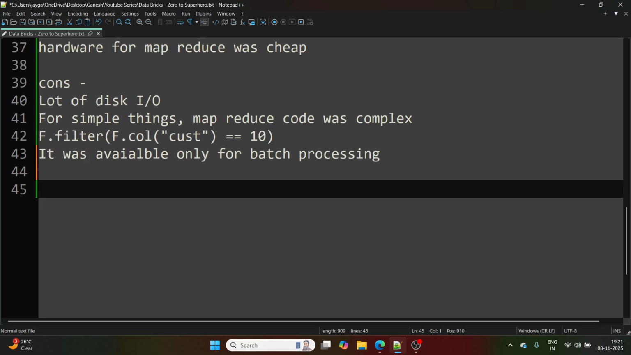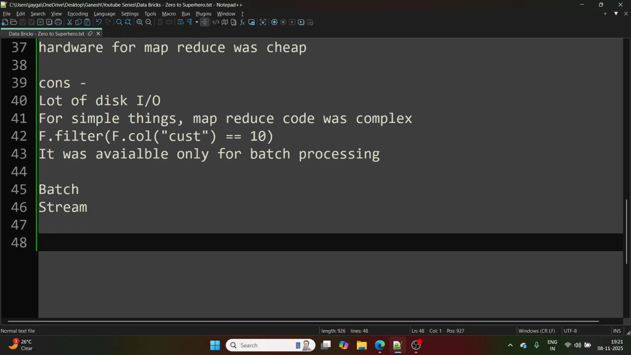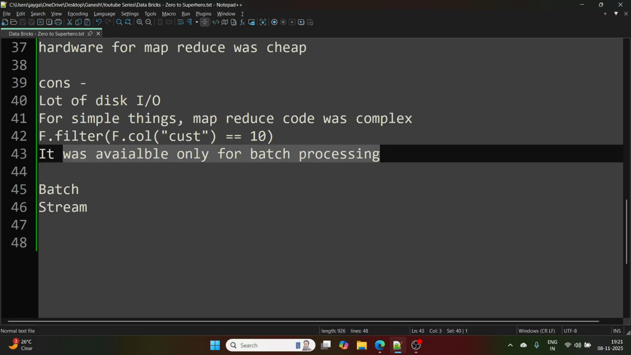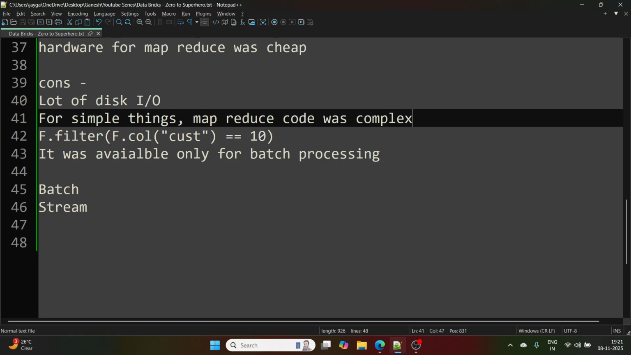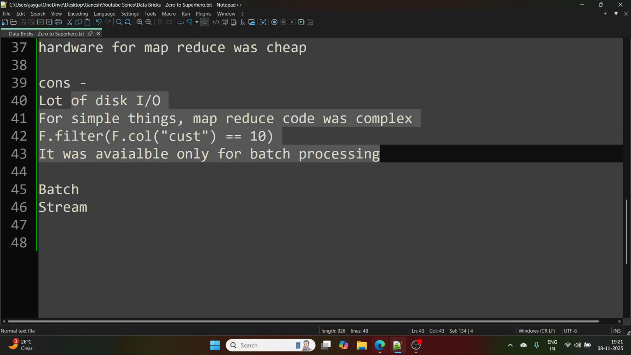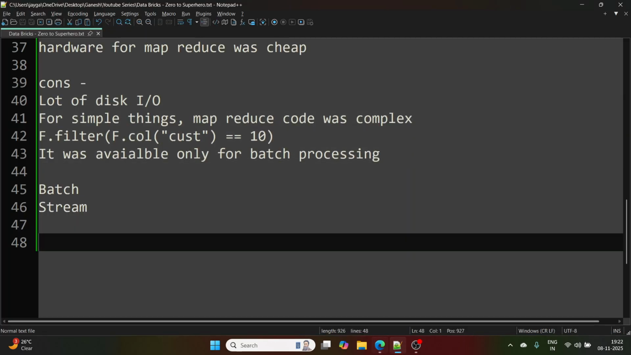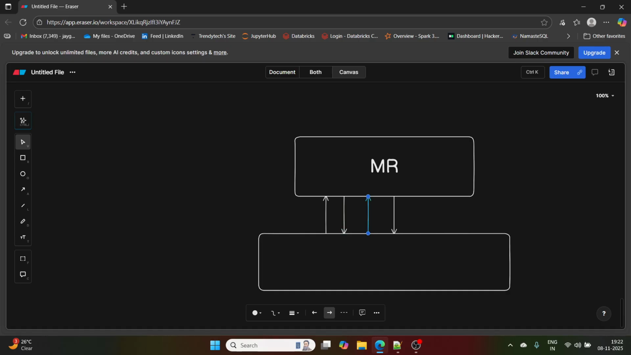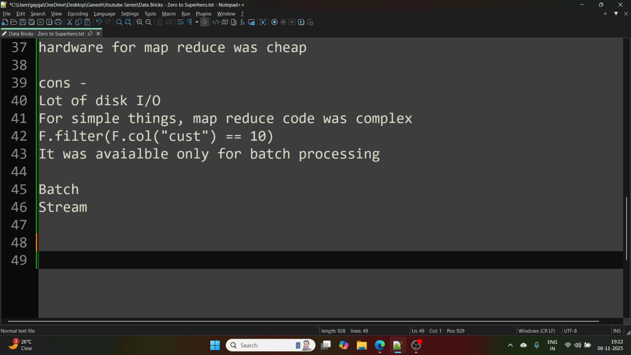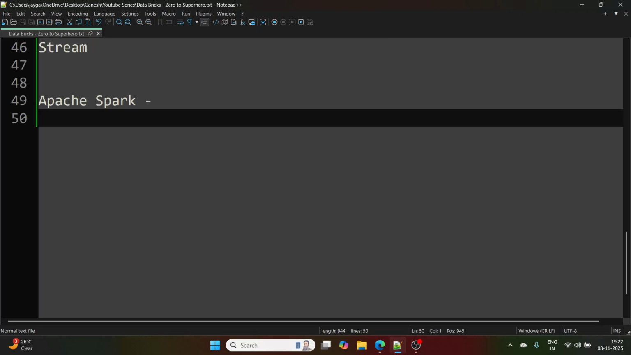It was also available only for batch processing. There are two types of processing, batch and stream, and MapReduce could do only batch processing. This was the major disadvantage, and coding was also very difficult. And as I already told you, MapReduce had no capacity for in-memory processing, so that disk IOs would reduce. These disadvantages gave birth to Apache Spark.